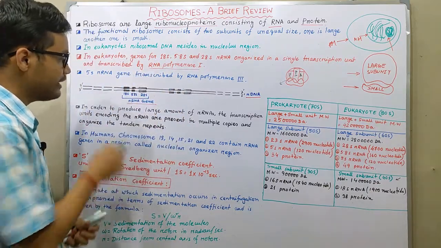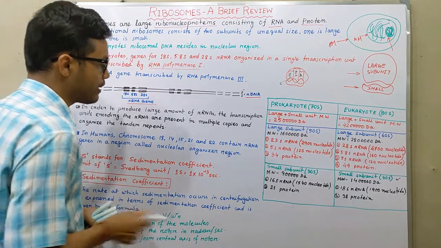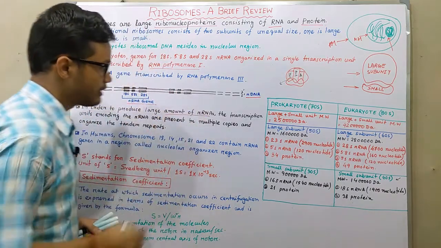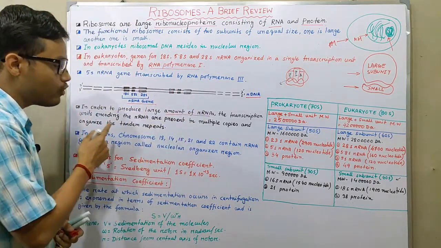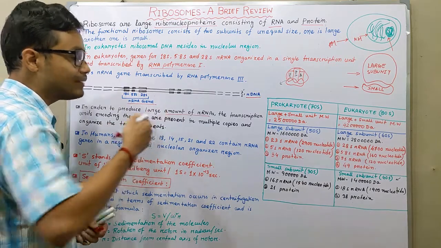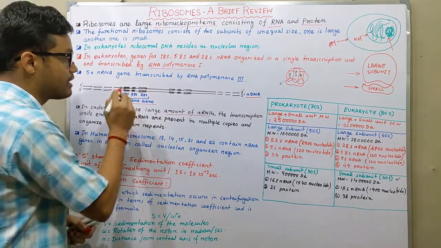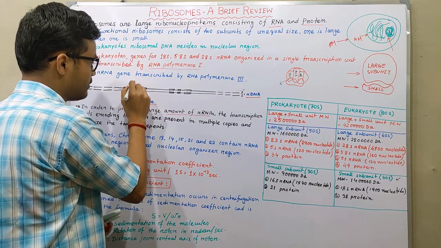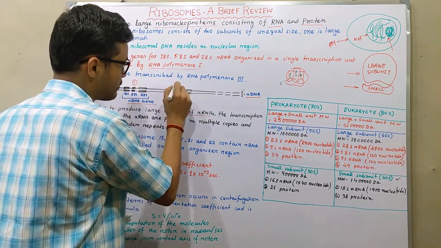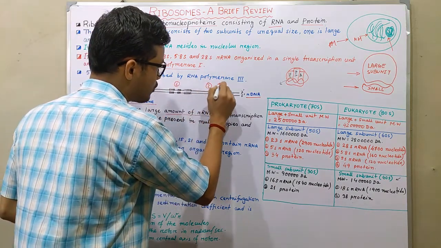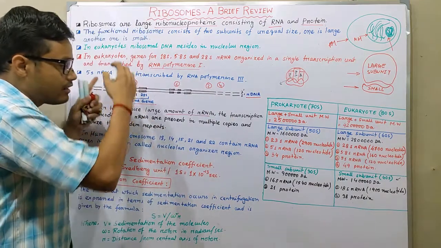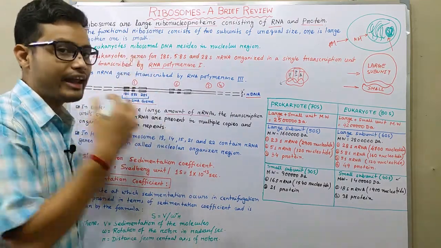And in order to produce a large amount of RNA, the transcription units encoding the RNA are present in multiple copies in tandem repeats. That means here is copy 1, copy 2, copy 3, and copy 4. So these genes are in tandem repeats.